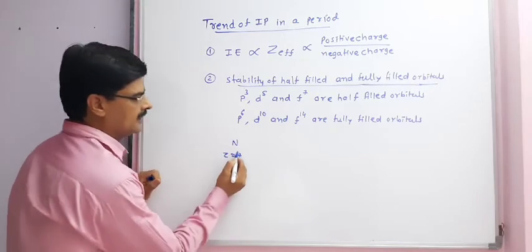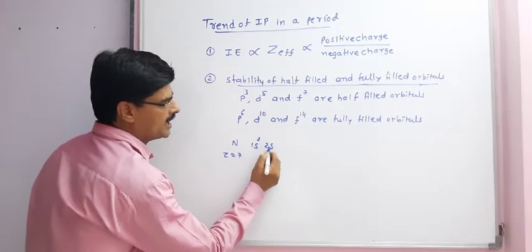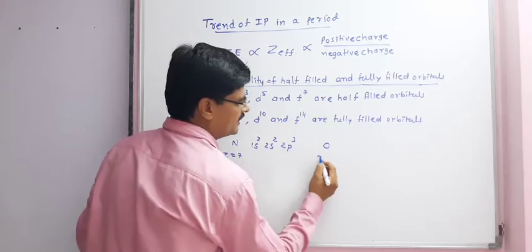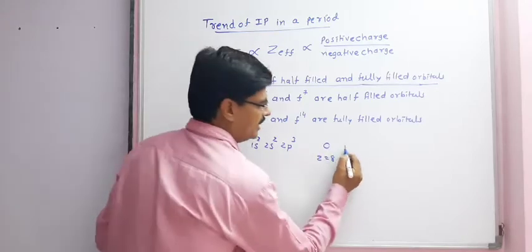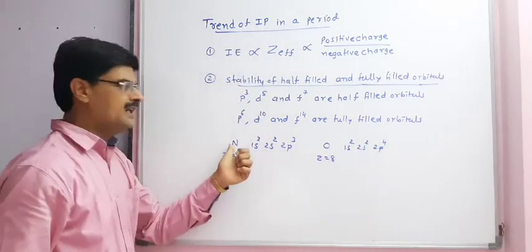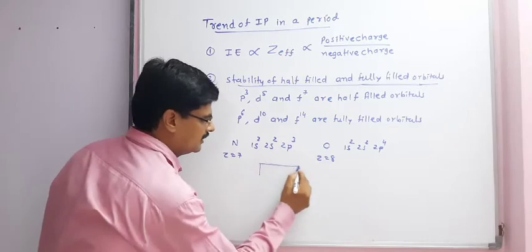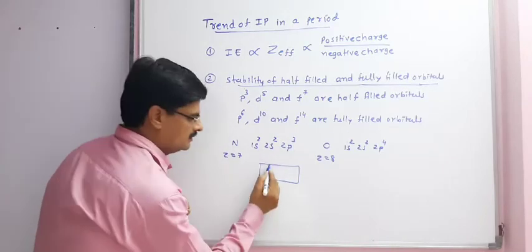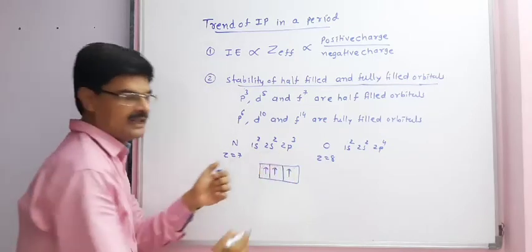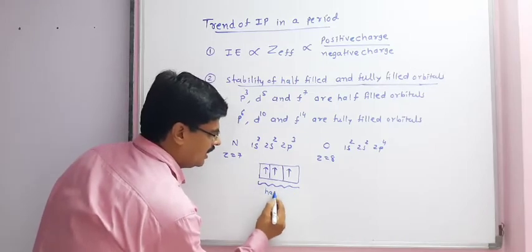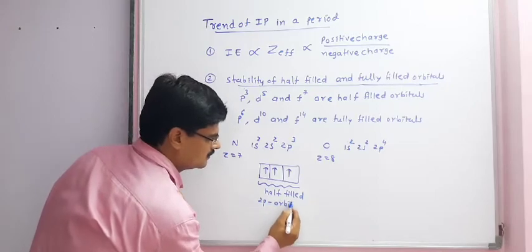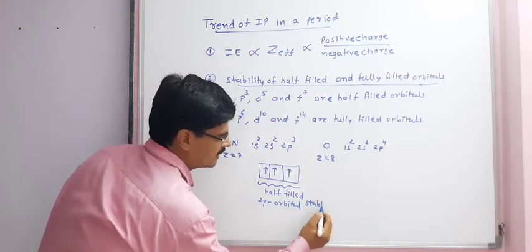Nitrogen, Z is equal to 7. Electronic configuration is 1s2, 2s2, 2p3. And electronic configuration of oxygen, Z is equal to 8, is 1s2, 2s2 and 2p4. Here in the nitrogen case, in the p orbital 3 electrons are present, that is a half-filled orbital. So it is stable.